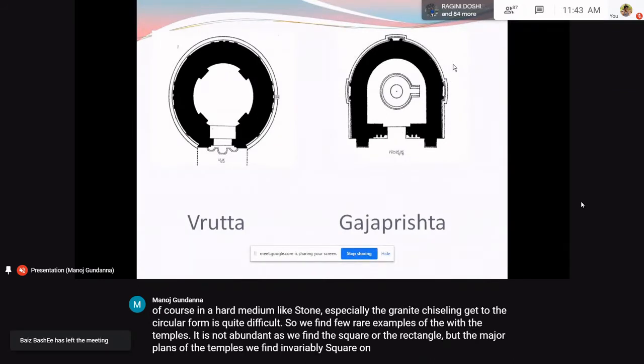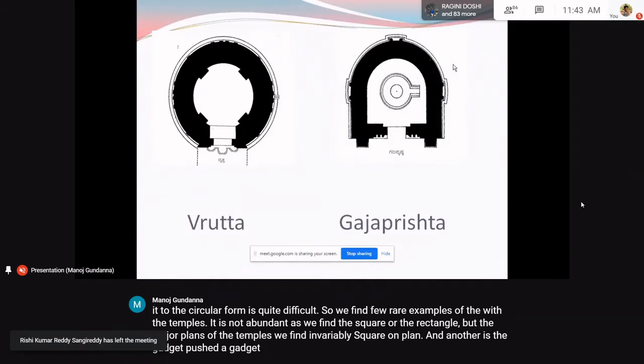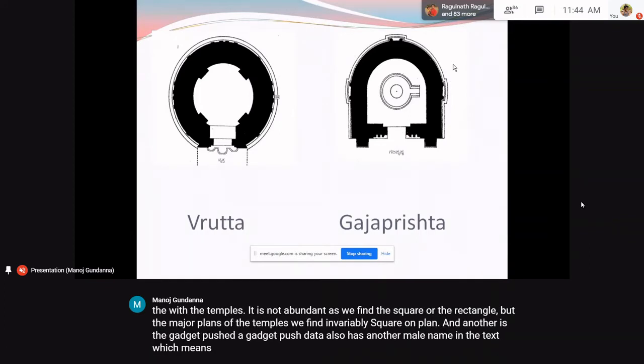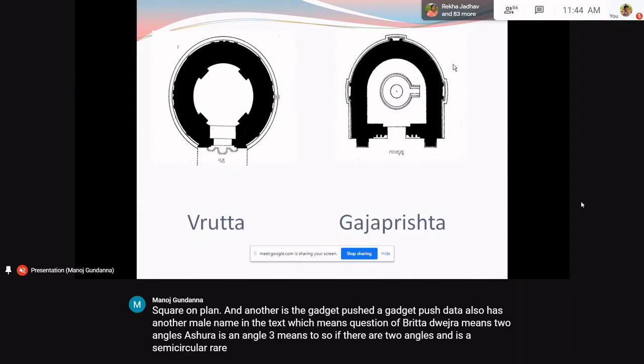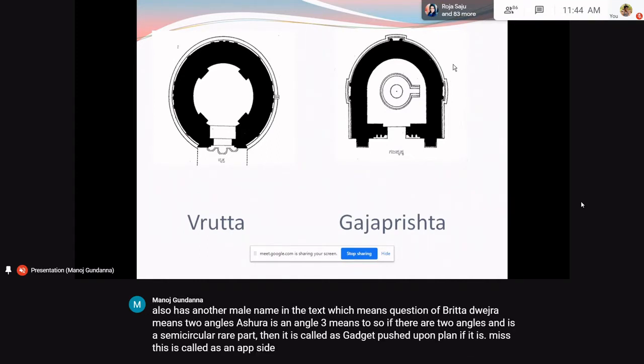And another is the Gajaprishta. Gajaprishta also has another name in the text, which means Dvashra Vritta. Dvashra means two angles. Ashra is an angle. Dvi means two. So if there are two angles and a semicircular rear part, then it is called Gajaprishta on plan. This is called an apsidal plan in English.